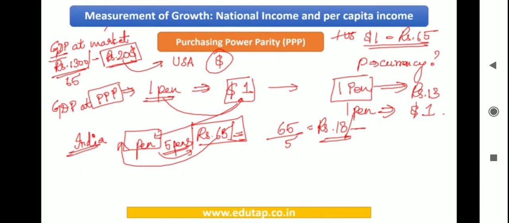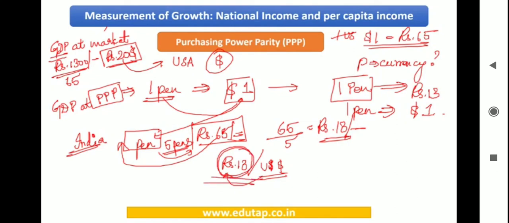So the exchange rate would be rupees 13 per US dollar. Right? So for every $1, the purchasing power of Indian currency is going to be rupees 13.